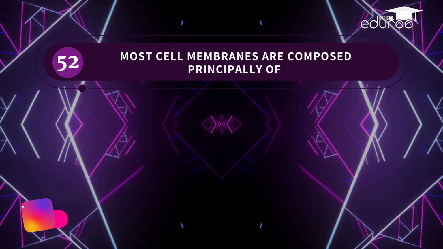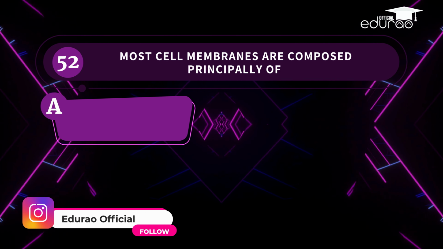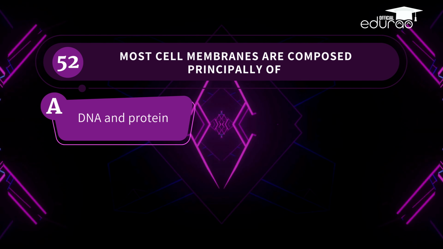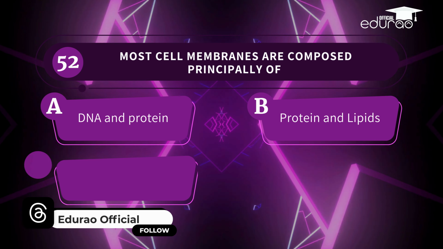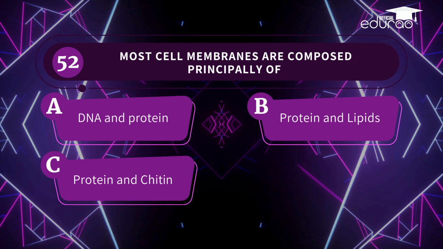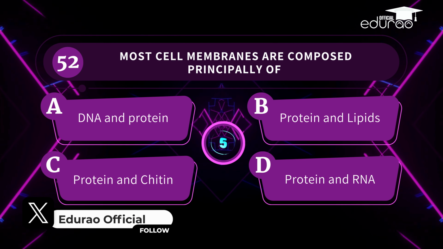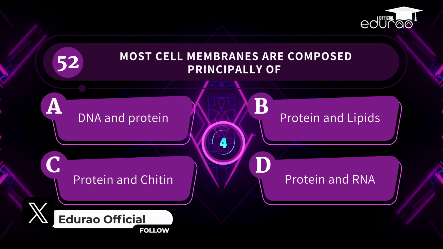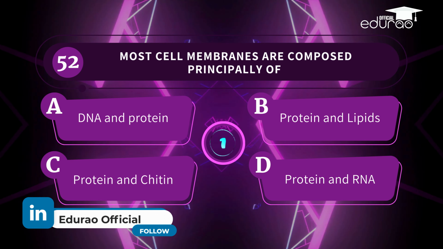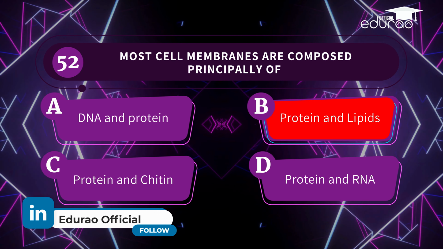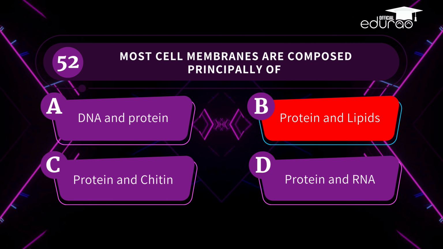Question 52. Most cell membranes are composed principally of A. DNA and protein, B. Protein and lipids, C. Protein and chitin, D. Protein and RNA. You've identified it correctly. The correct answer is protein and lipids.